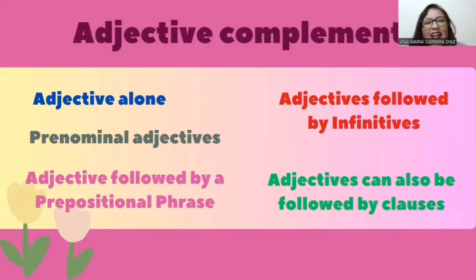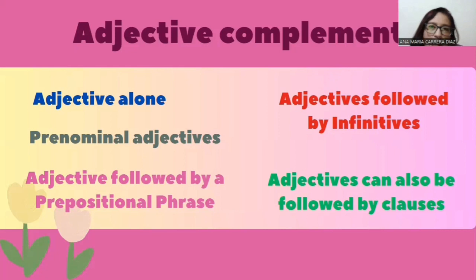Okay, and the adjective complements. Adjective complements are words, phrases, or clauses that contain an adjective and provide additional information about the main adjective in a sentence, as they clarify or complete the description of the subject.